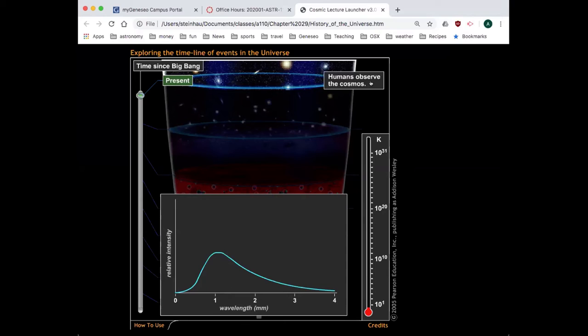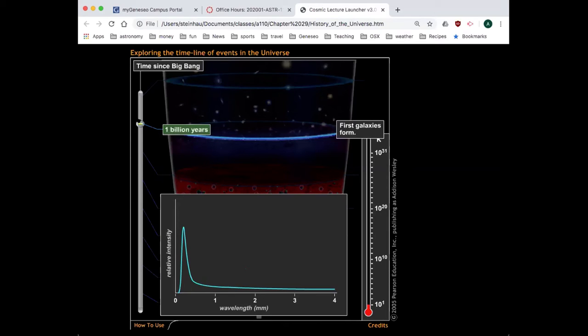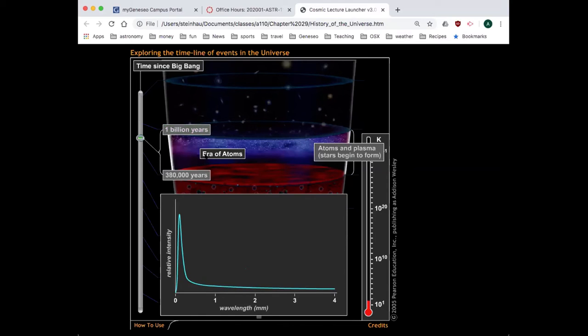So here we are. Humans are observing the cosmos. This is the present. This is from 1 billion years old. Again, this is since the Big Bang, from about 1 billion to 14 billion, where we are now, is the era of galaxies. Stars and galaxies and clusters of galaxies are dominating the universe as we see it today. The first galaxies we think actually form at about 1 billion years, which marks the boundary of those particular regions. The era of atoms is before 1 billion years, and this is where atoms and plasmas, stars begin to form.